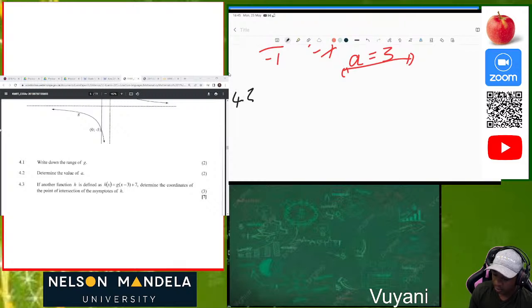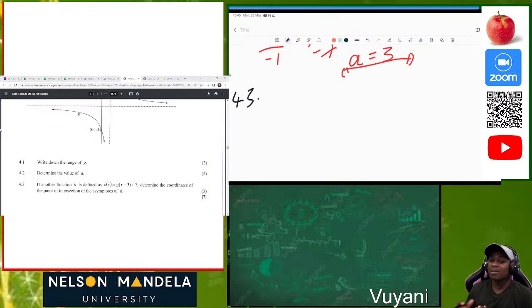4.3. So on 4.3, what did they say? What do they want from us? 4.3, what do they want? They say that if another function h is defined as h of x is equal to g of x minus 3 plus 7, determine the coordinates of the point of intersection of the asymptotes of h.